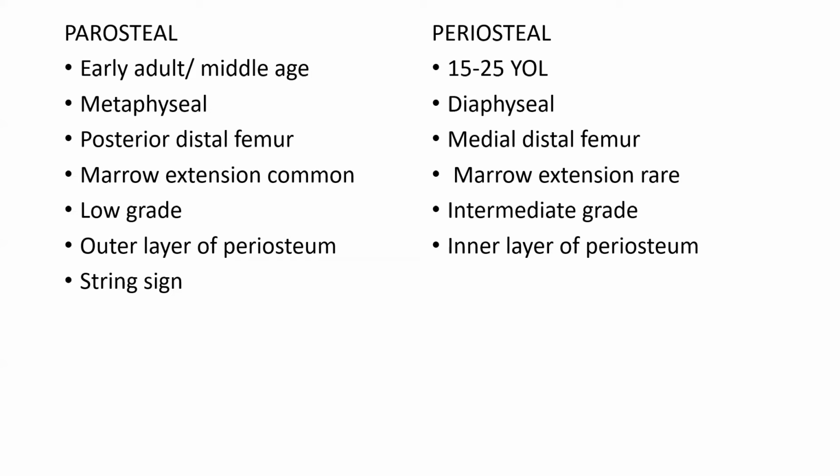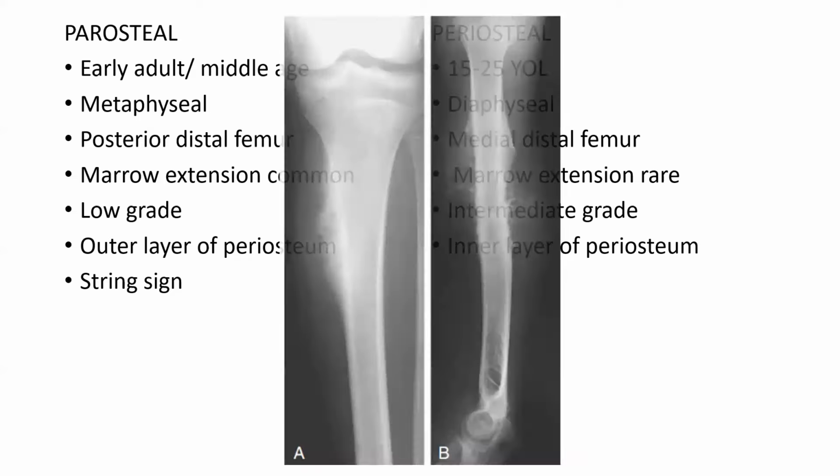Whereas the periosteal ones are seen in 15 to 25 years of life, most common in diaphyseal region, unlike conventional osteosarcomas, most commonly seen in medial distal femur. Marrow extensions are rare, more high grade compared to parosteal ones, and arise from the inner layer of periosteum.